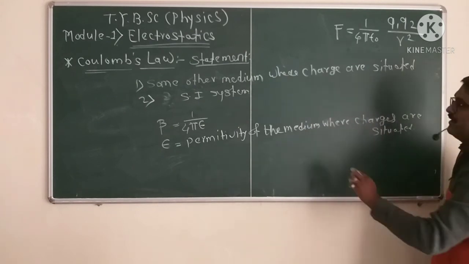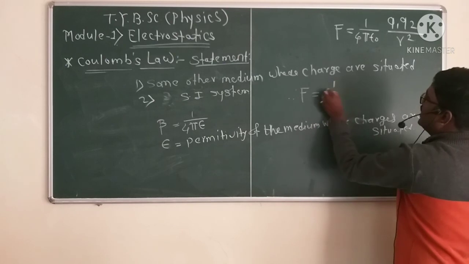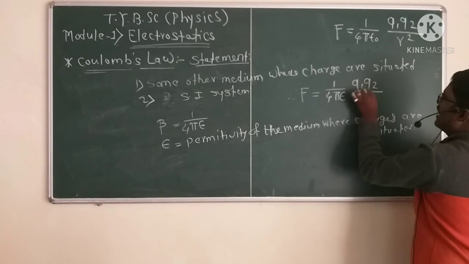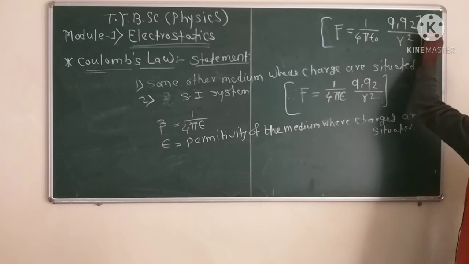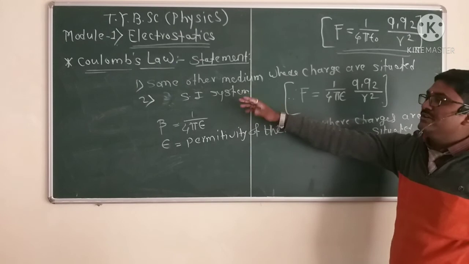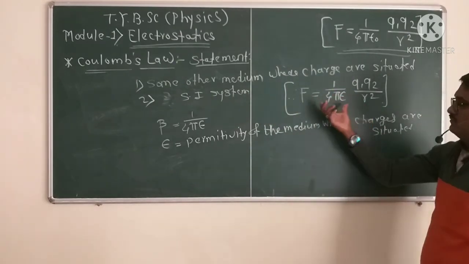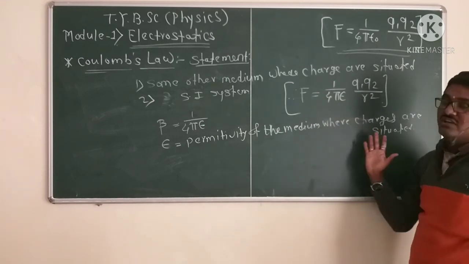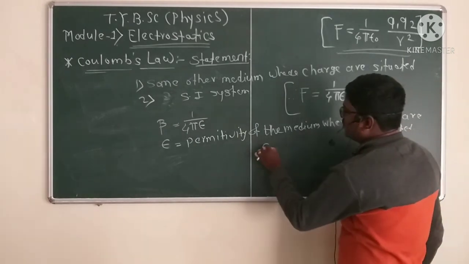Then the mathematical form of Coulomb's law is F is equal to 1 divided by 4 pi epsilon Q1 Q2 upon R square. The first equation is Coulomb's law in free space and the SI system of units. This equation is Coulomb's law in some other medium and the system of units. Next, the relationship between epsilon and epsilon naught.